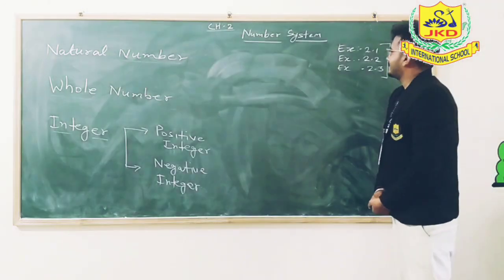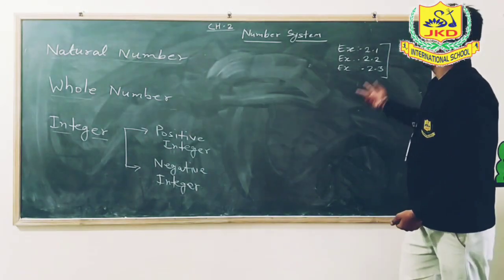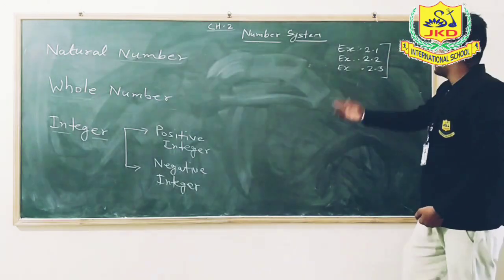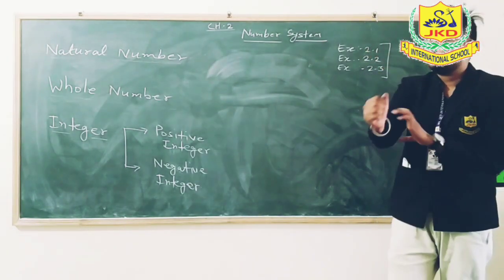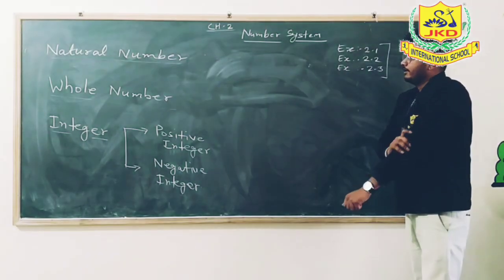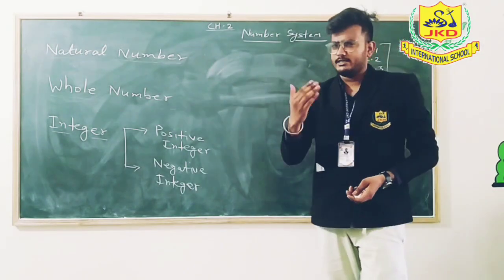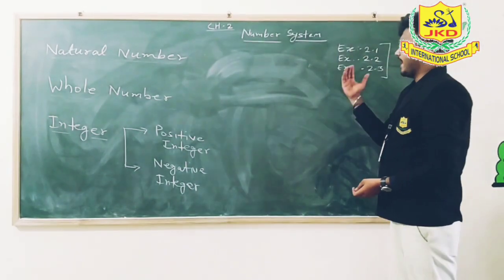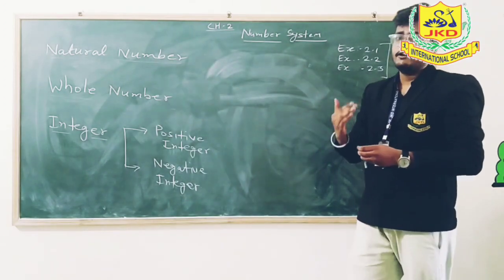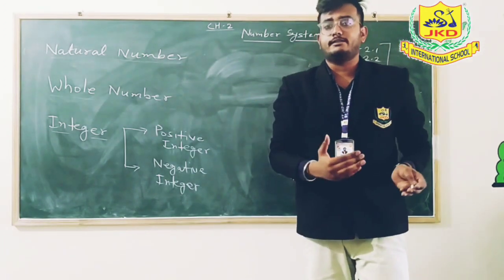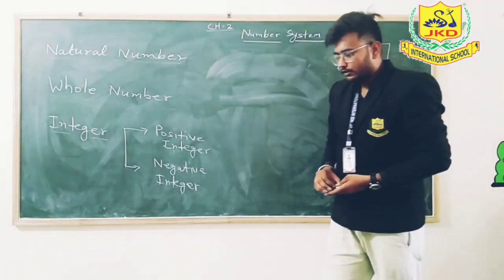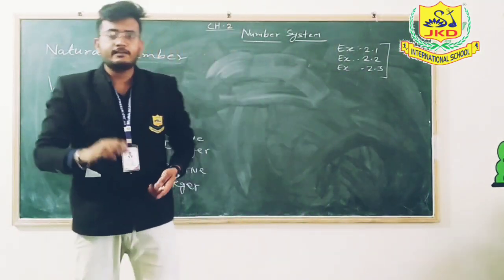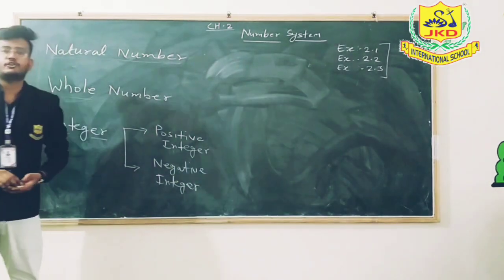In this chapter, there are three exercises: Exercise 2.1, Exercise 2.2, and Exercise 2.3. We know that before starting any chapter, we first have to study the formulas related to it. So here I am going to explain all the formulas which are used in this chapter.